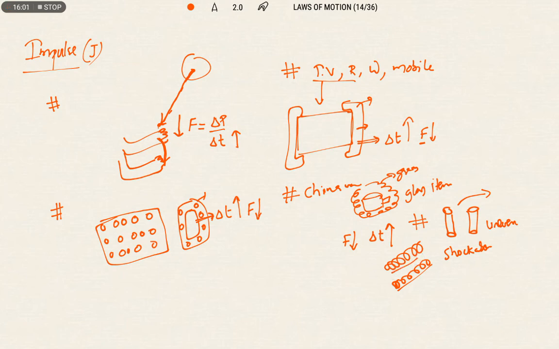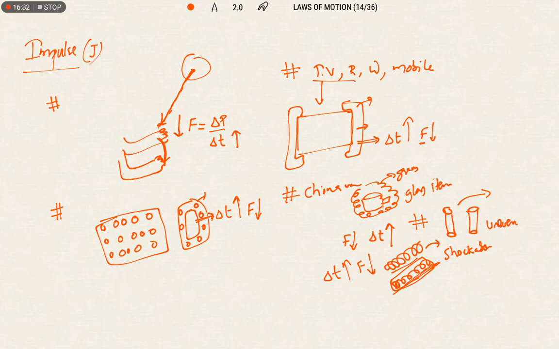So what is the duty of the shock absorbers? The name shows it: shock. The sudden shock will be reduced by the shock absorbers. As they vibrate front and back, their duty is to increase the interaction time. As the interaction time increases, the force acting on the person will decrease. So for any vehicle, there must be an arrangement of shock absorbers.